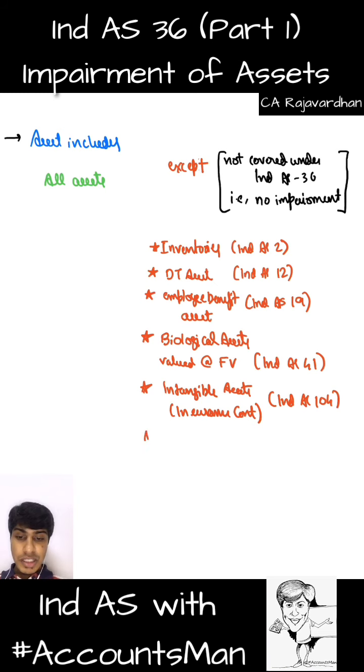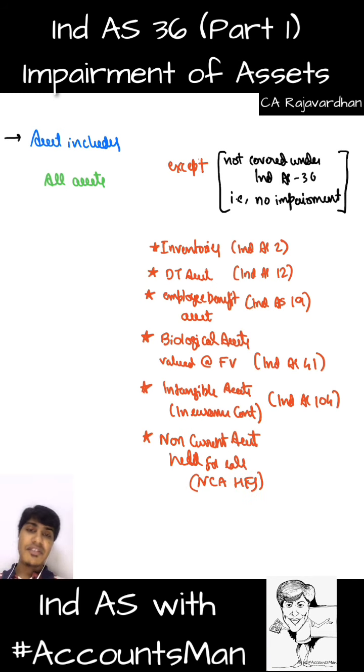Then the next one is non-current assets held for sale. I usually call it NCAHFS. We'll do this a little later. This is an IFRS-based standard, not an International Accounting Standard-based standard. So this is under Ind AS 105.